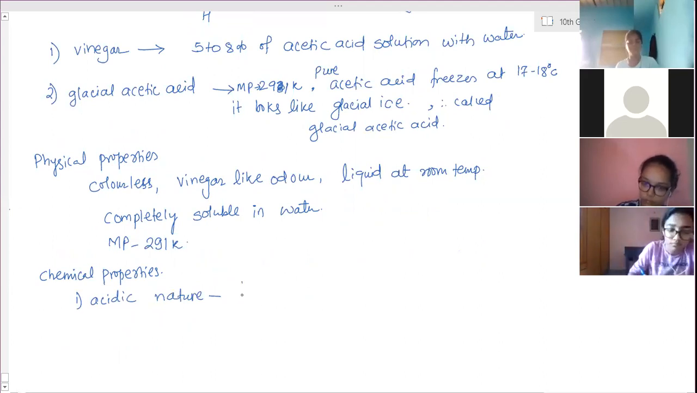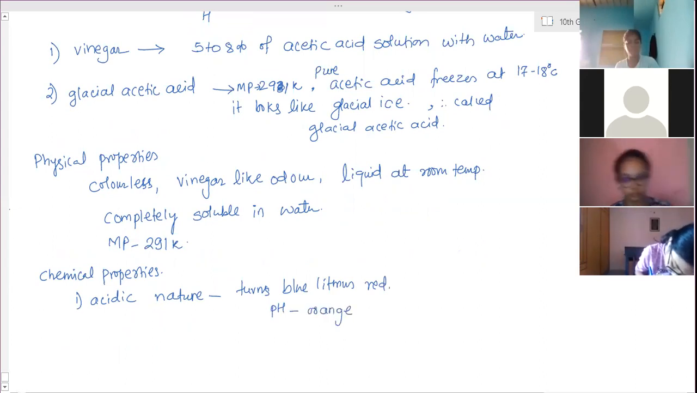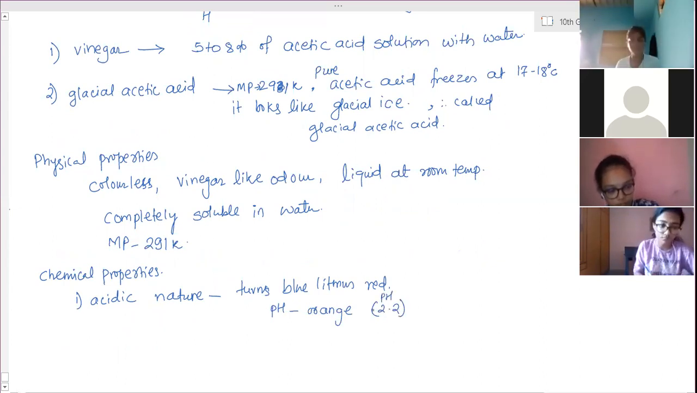Acidic nature: it turns blue litmus red. pH paper turns orange, as the pH value is 2.2. pH value is 2.2, so pH paper changes to orange color.